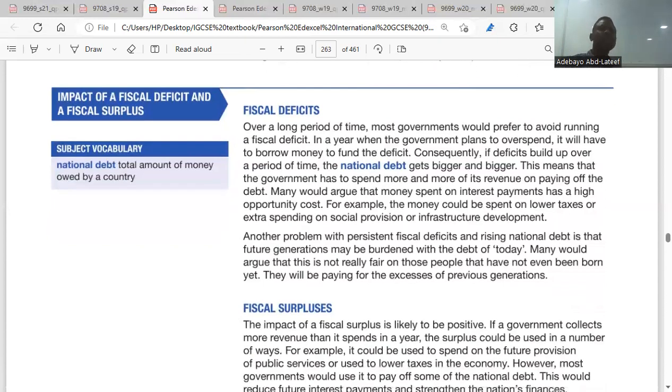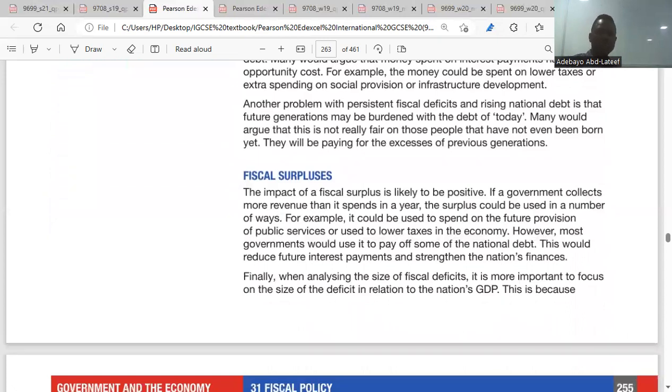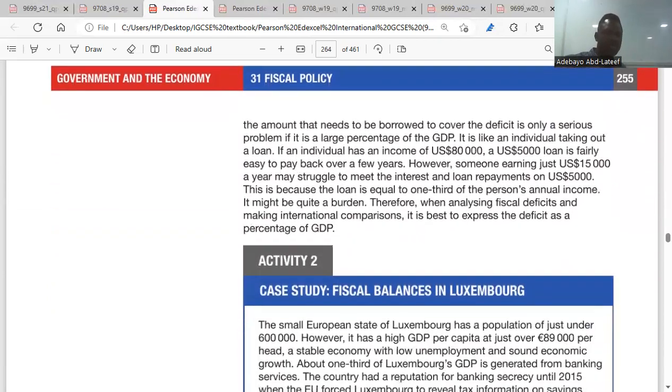Therefore, the impact of a fiscal surplus is likely to be positive. If government collects more revenue than it spends in a year, the surplus could be used in different ways. One, it could be used to spend on the future provision of public services or used to lower taxes in the economy. So if government is receiving more tax revenue, it can start reducing taxes, and that's a benefit. Government might also increase public spending by spending on infrastructure. Do you understand? So that's the impact of deficit and surplus. Any questions about that?